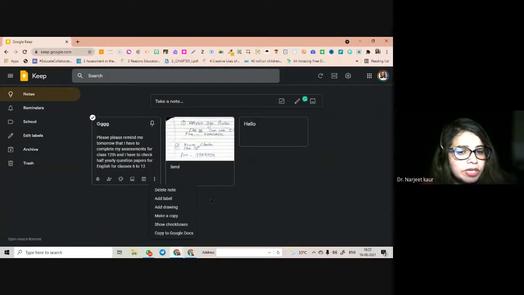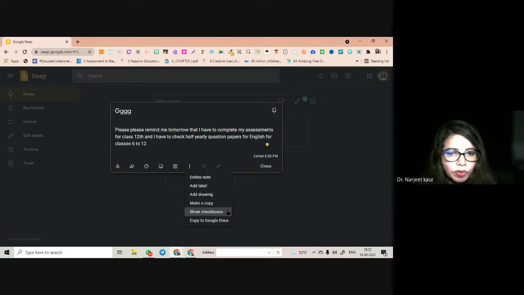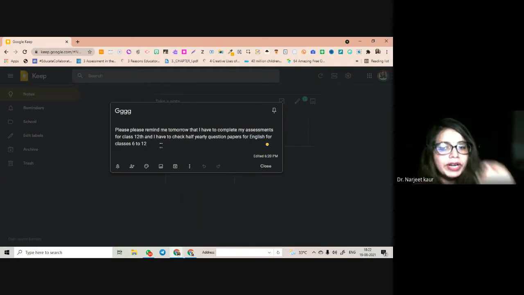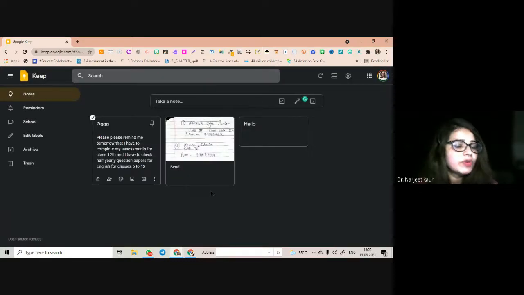Not only can I do a lot of things with my note, I can also grab text, for example from a voice note. I can copy and paste it anywhere.